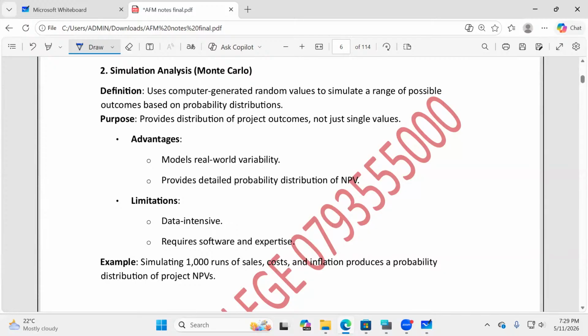So those are fictions which are being used for purpose of what you're learning. Just like, for example, doctors. When they are learning here at the University of Nairobi, these guys, medicine, they will be operating on rats, cats, until they learn the system, isn't it? That's when they can come to a real human being. So simulation is imitation of reality. We are imitating the real world. In this case, a very important purpose is to provide a distribution of project outcomes, not just single values.